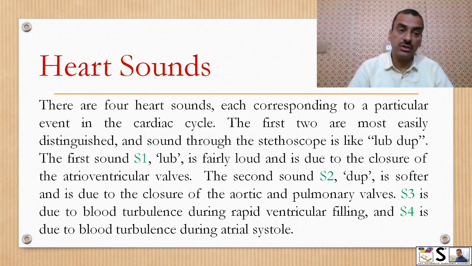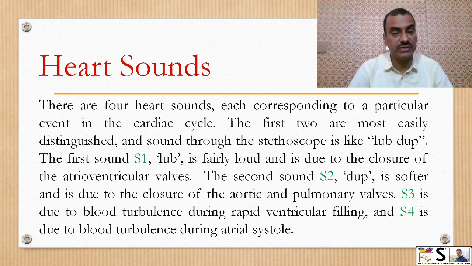Now we come to heart sounds. There are four heart sounds during each beat, each corresponding to a particular event in the cardiac cycle. The first two heart sounds, S1 and S2, are easily distinguished through the stethoscope, and the third and fourth normally cannot be heard, but they still are there. The first two heart sounds are like lub-dub, lub-dub.